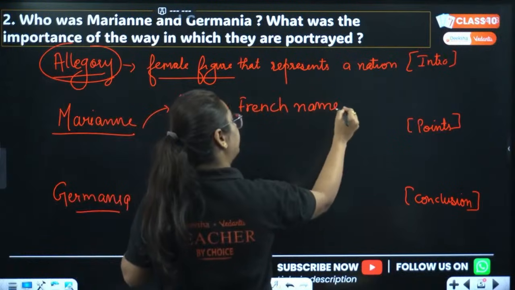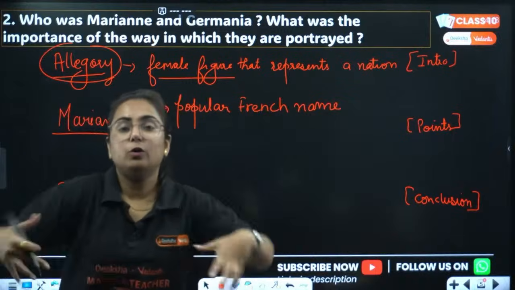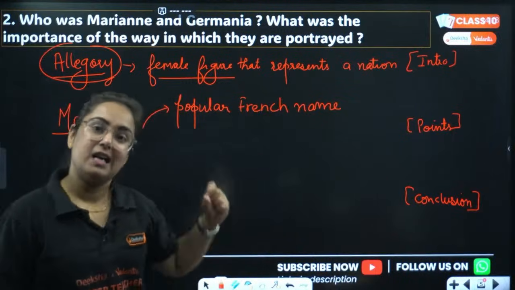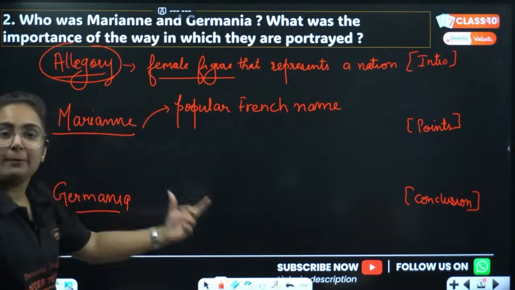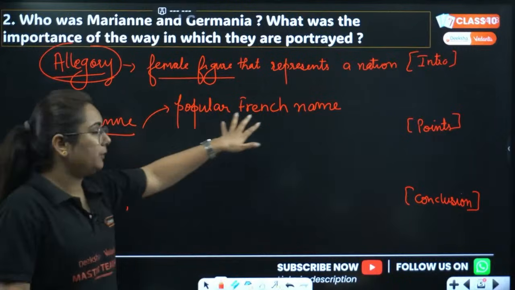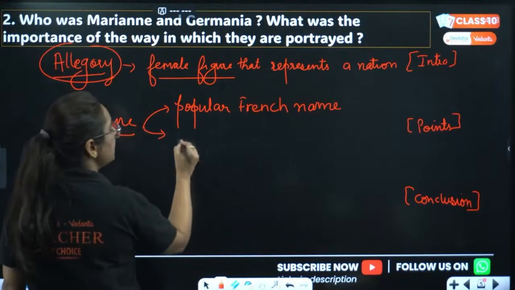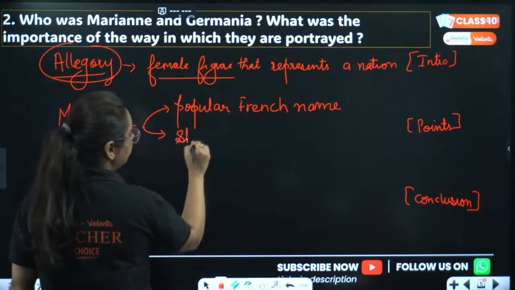So it is a French allegory. That means basically like Bharat Mata. How do we see India? Bharat Mata. How do we see France with Marianne? How do we see Germany with Germania? So this is a popular French name that used to be there. This figure was made on the stamps at that time.